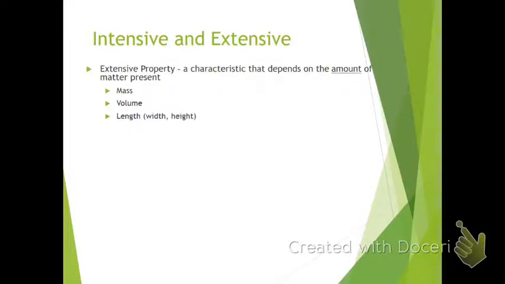Extensive properties are properties or characteristics that do depend on the amount of matter present. So the measurements we see here, mass, volume, and length with height, would all be good examples of this. So the mass of something depends on how much of it you have. If I double the amount of a substance I have, I'm also doubling the mass of that substance.